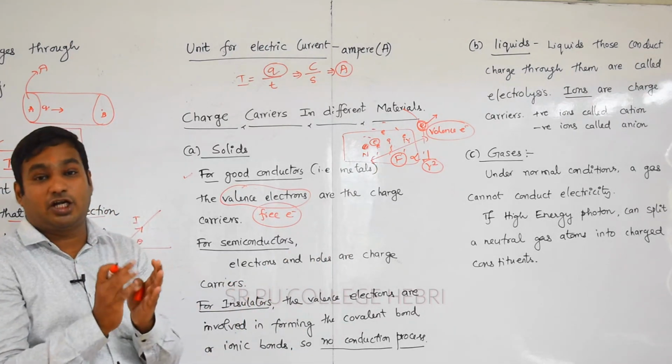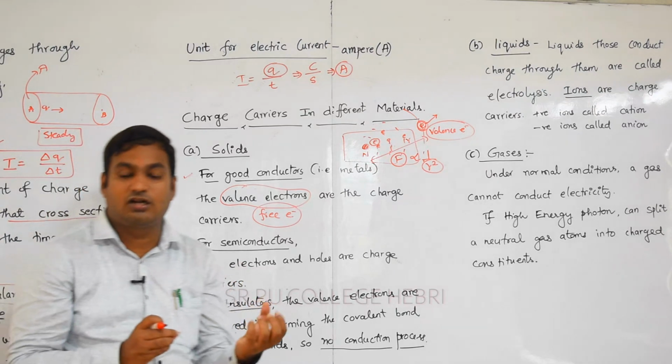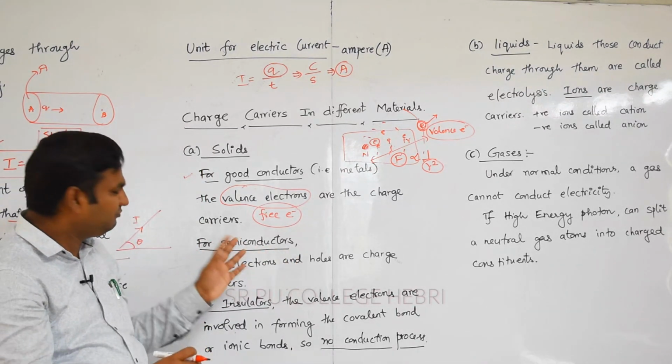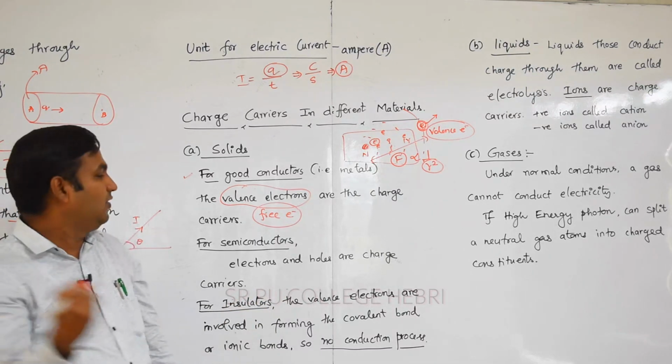In the case of a semiconductor, we can think about pure semiconductors like silicon and germanium. Especially we can think about charge carriers called electrons and holes.